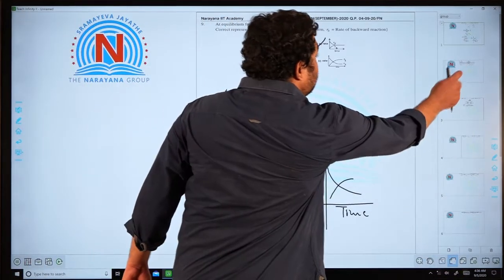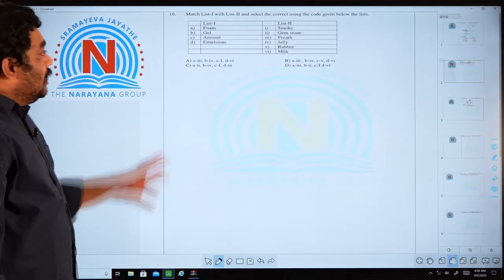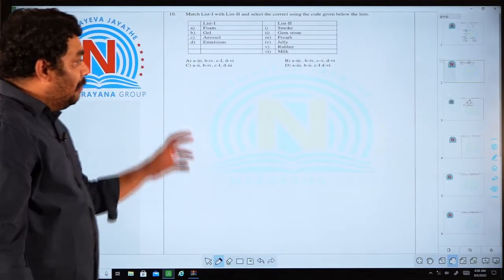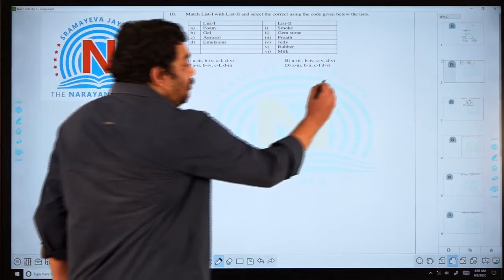Now, I am moving to the second question. This is a matching question framed as a single answer. This belongs to surface chemistry.